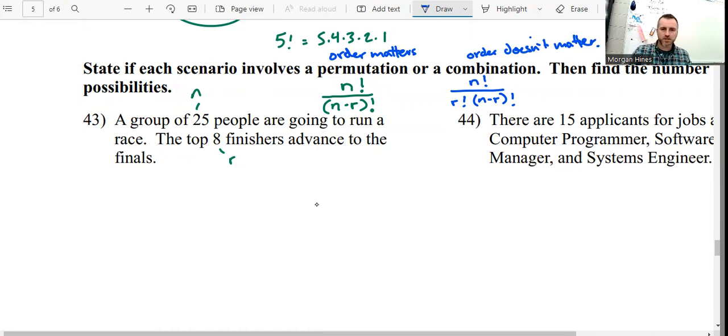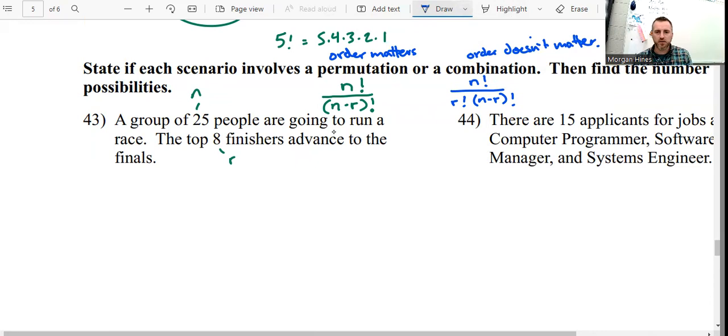Let's see, combinations of clothing maybe would be a good example. If I'm going to pick out 3 articles of clothing, I'm going to pick shirts, then pants, then shoes. It doesn't matter if I do shirts, then shoes, then pants. It doesn't change my outfit. That would be a combination of things. Okay, so let's read the first one.